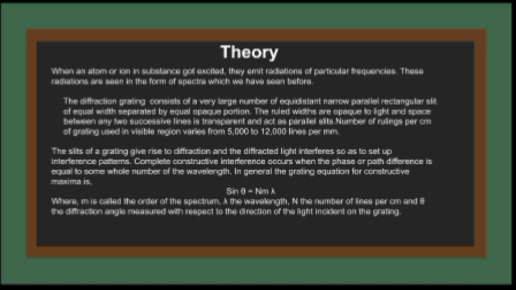The diffracted light interferes to set up interference patterns. Complete constructive interference occurs when the phase or path difference is equal to some whole number of wavelengths. In general, the grating equation for constructive maxima is sin theta equals N m lambda, where m is called the order of the spectrum, lambda is the wavelength, N is the number of lines per centimeter, and theta is the diffraction angle measured with respect to the direction of the light incident on the grating.